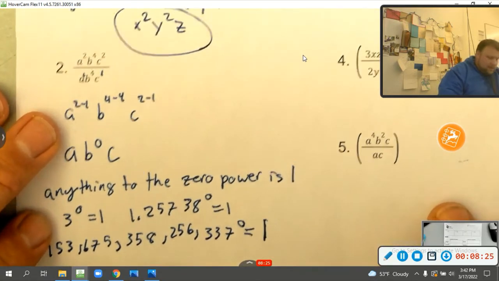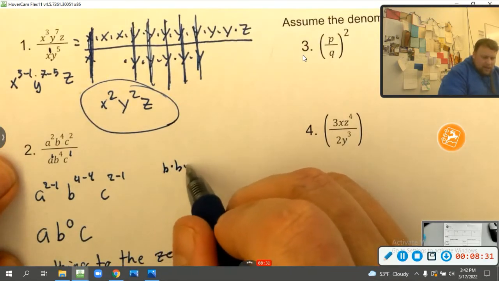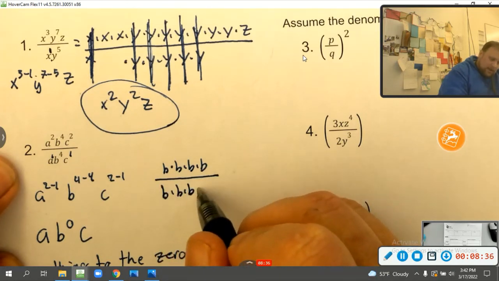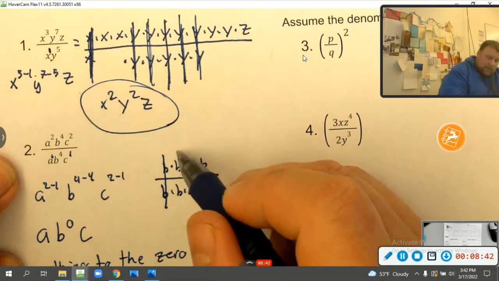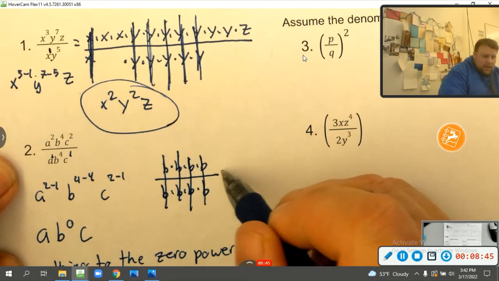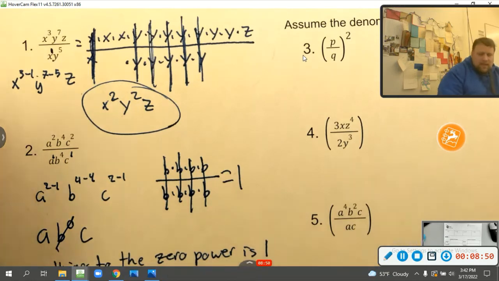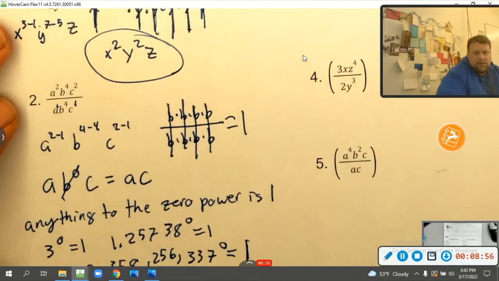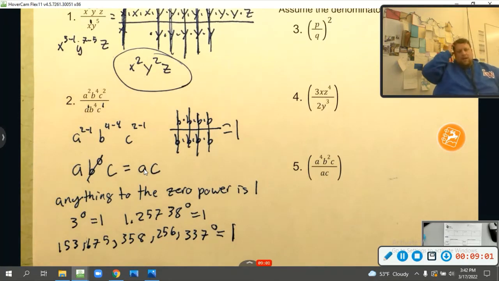And it makes sense because think about it. What does b to the 4 minus 4 really mean? Well, that's really just b times b times b times b, b to the 4th power, divided by b times b times b times b, which is divided by b to the 4th power, which those cross out because b divided by b is 1, 1, 1, 1. What's 1 times anything? It just equals 1. So in this case, that's just going to cross out, equal 1. 1 times anything is itself, so the answer is simply AC. Okay, let me zoom out so you can see all this in case you missed some of it. But anytime you get something to 0 power, just ignore it. It crosses out. It becomes 1.